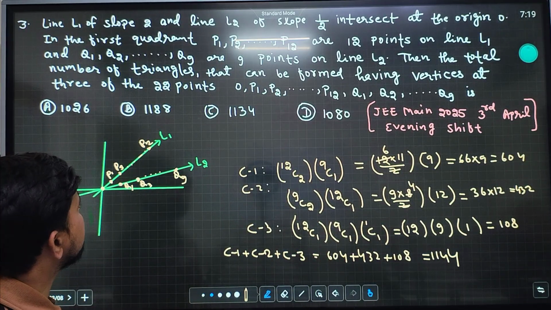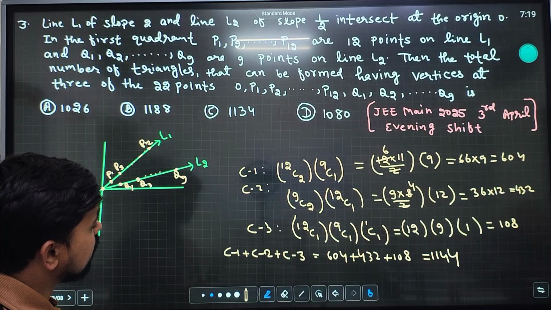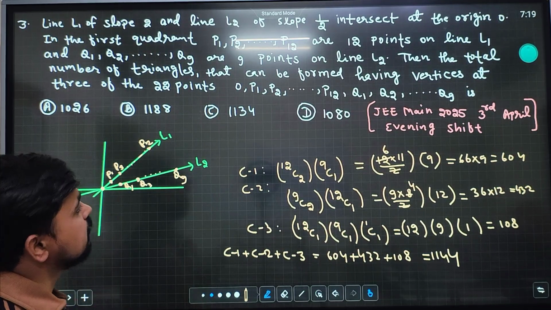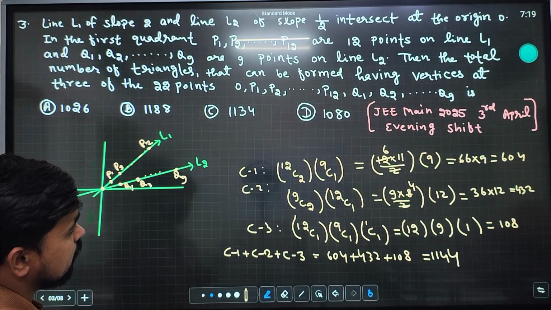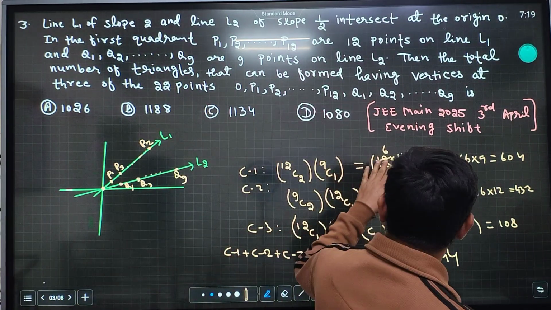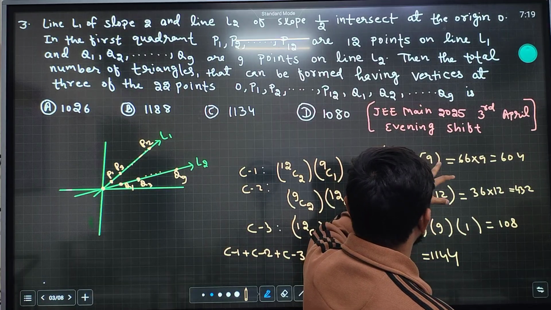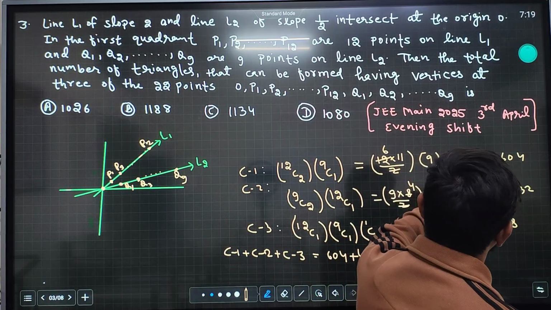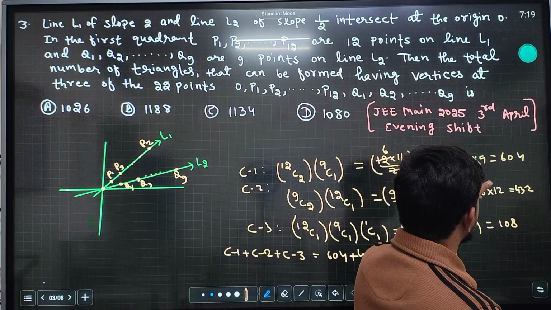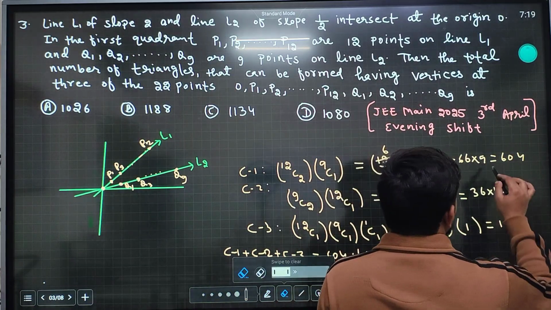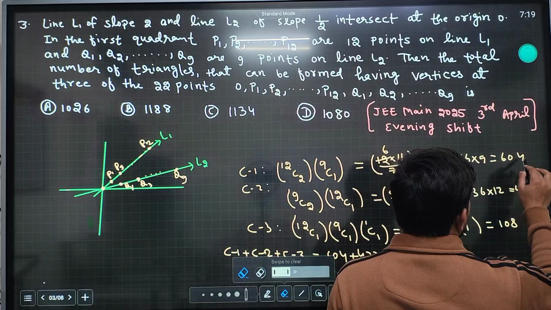Why is this coming 1144? How is the calculation? Let me check. This is 12 into 11 upon 2. Oh, here I have made a calculation mistake. 6 times 9 is 54, carry 5.